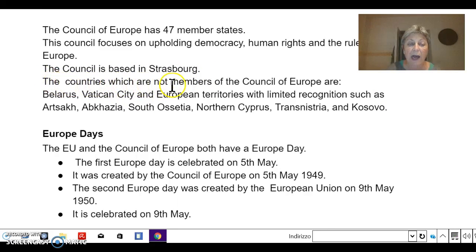The countries which are not members of the Council of Europe are Belarus, Vatican City, and European territories with limited recognition, such as Artsakh, Abkhazia, South Ossetia, Northern Cyprus, Transnistria, and Kosovo.